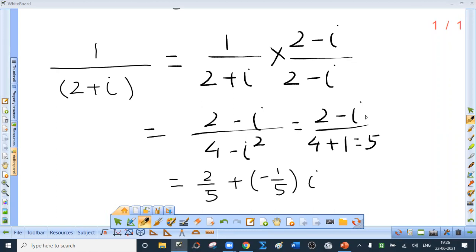Please do not write 2 minus i upon 5. I think I am telling you this at least the third to fourth time. You have to write the answer in the form a plus bi or a plus ib. So 2 upon 5, split the numerator, plus minus 1 upon 5 i. So the real part is 2 by 5, the imaginary part is minus 1 by 5.